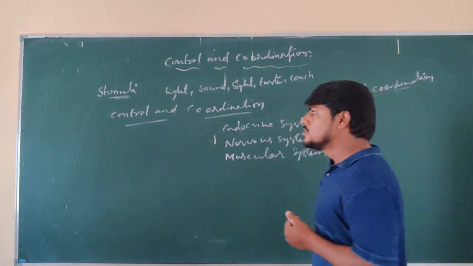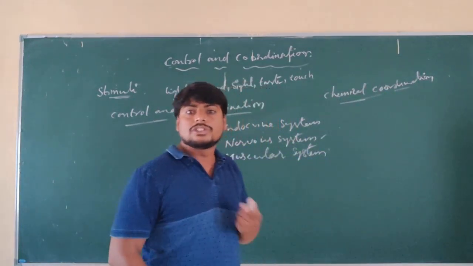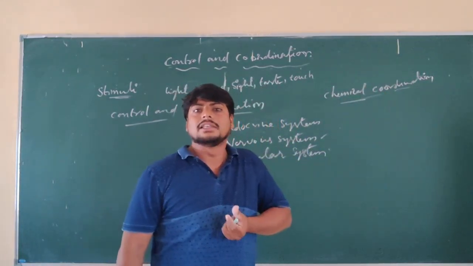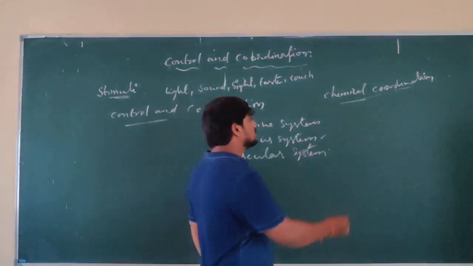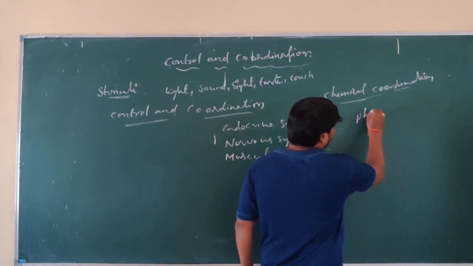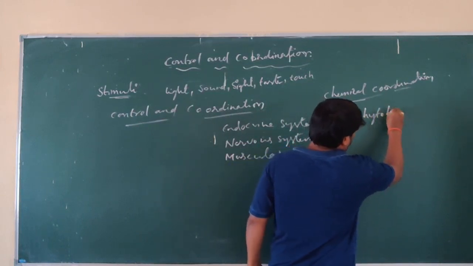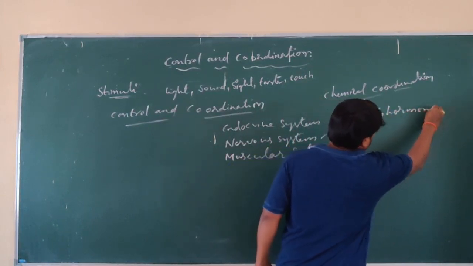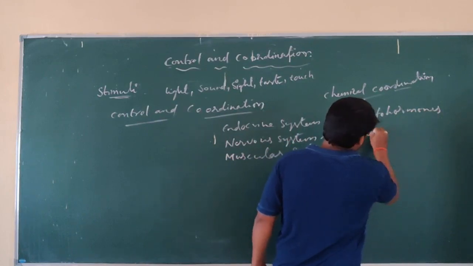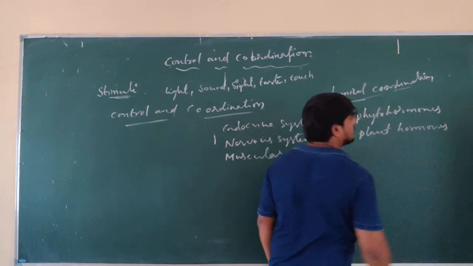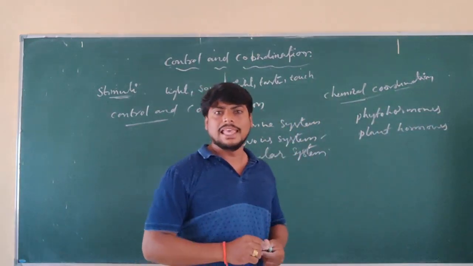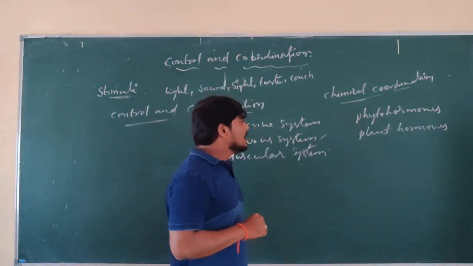These chemicals produced by the plants are called plant hormones or phytohormones. What are they called? Phytohormones, or plant hormones, that induce the response to the stimuli.